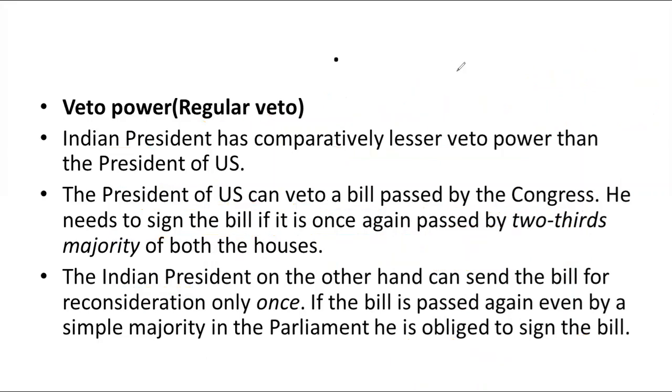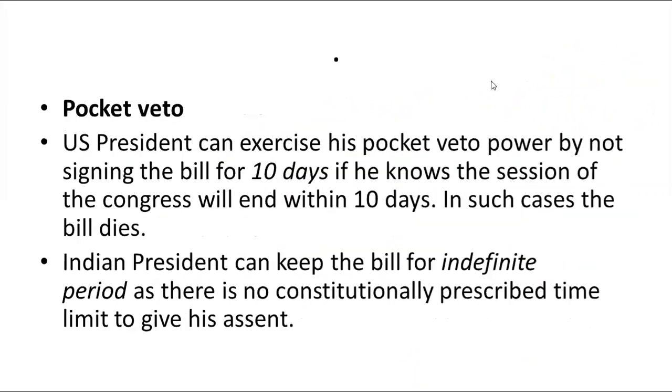Okay, now if we talk about the pocket veto, the US president can exercise his pocket veto by not signing the bill for just 10 days. So for a maximum of 10 days, the US president can delay a bill. Okay, and he does it only if he knows the session of the Congress will end within 10 days. So in that scenario, he exercises such power, and in such cases the bill dies.